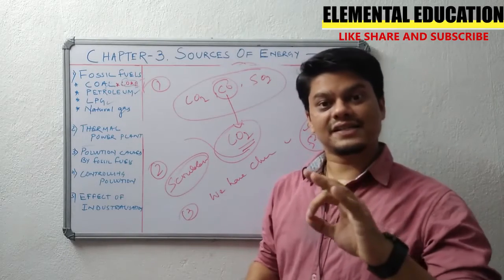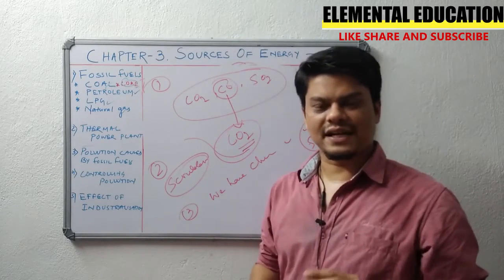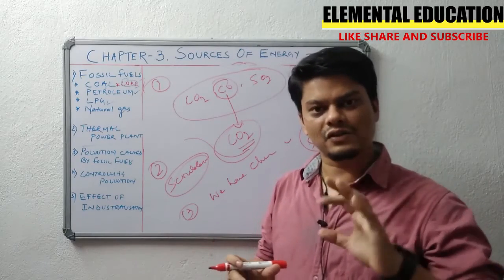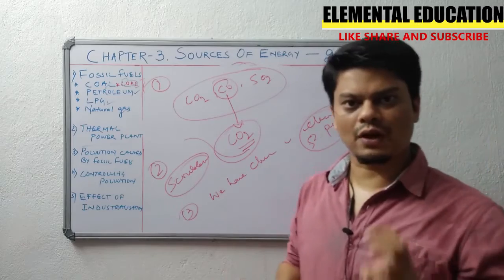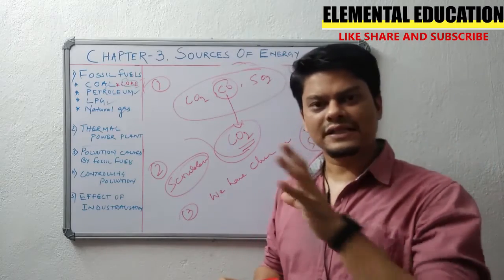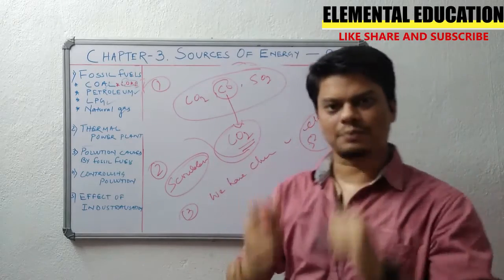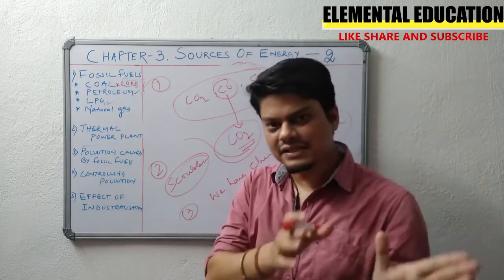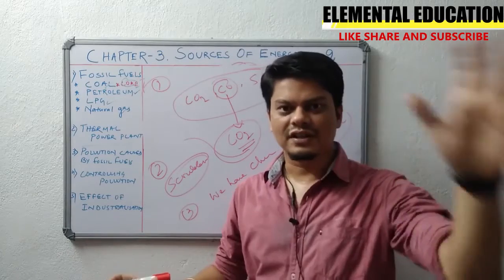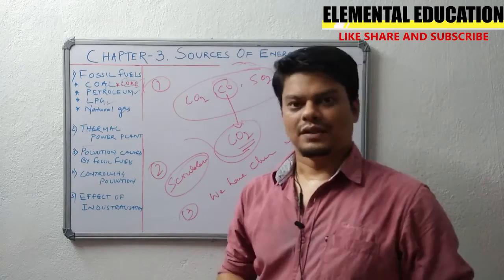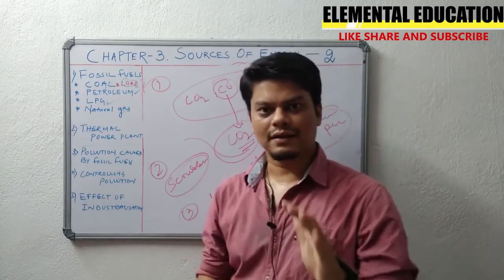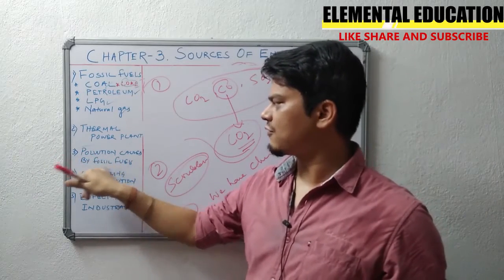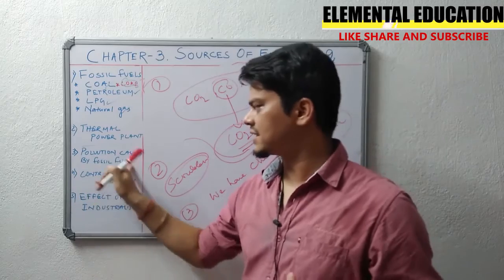So when there is smoke releasing in the chimneys, right, generally what happens, some fly gases, some particles of carbon, they also get into the atmosphere or into the air. So this electrostatic precipitator absorbs them, so that this carbon and gases are collected somewhere else instead of leaving it to the environment. So we know how to control the effect of pollution by fossil fuels.